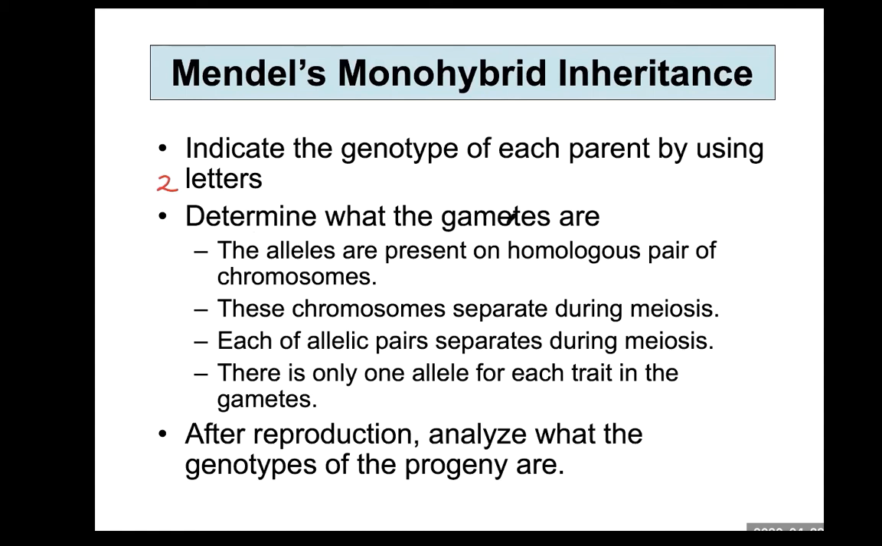Determine what the gametes are, because cross-fertilization means meiosis takes place. From meiosis, gametes are produced. The alleles are present on a homologous pair of chromosomes. These chromosomes separate during meiosis. Therefore, each allele will be in a gamete, and each allele in the daughter cell is going to fertilize. After reproduction, analyze what the genotype of the progenies are.